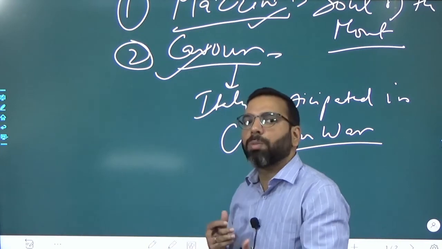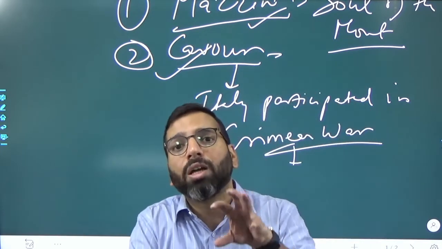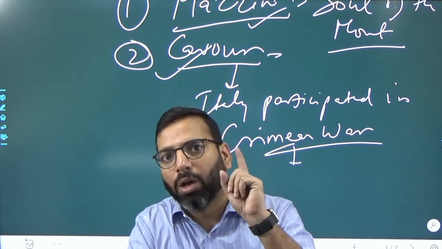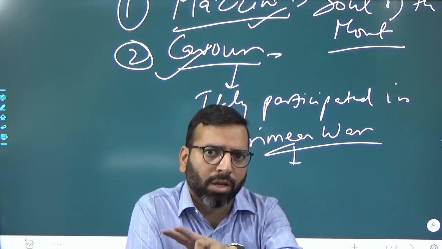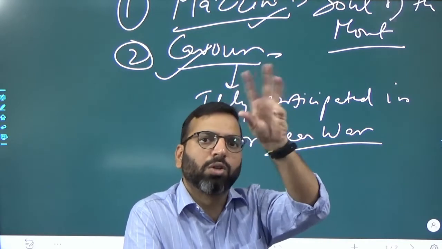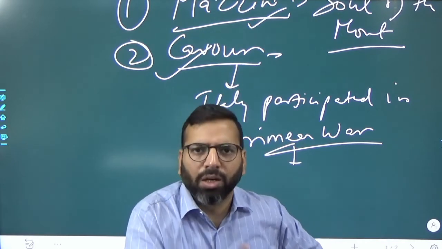And with this French support she could easily defeat Austria and got the region of Lombardy. You will remember that in the 1815 Congress of Vienna, there are two areas which were given to Austria, Lombardy and Venetia, the two northern Italian states.